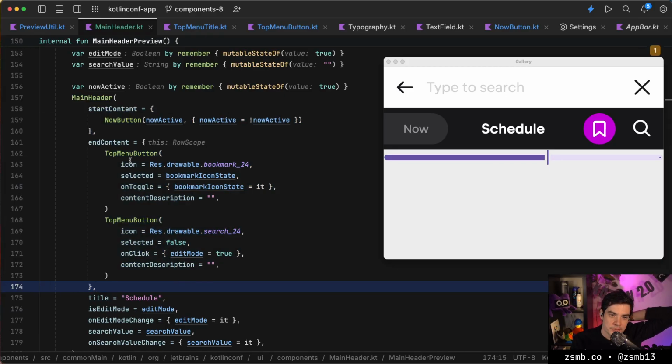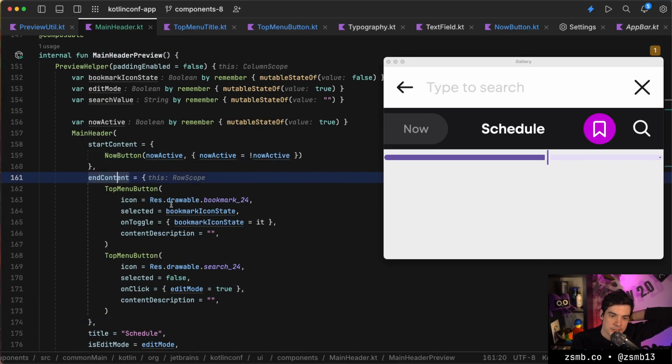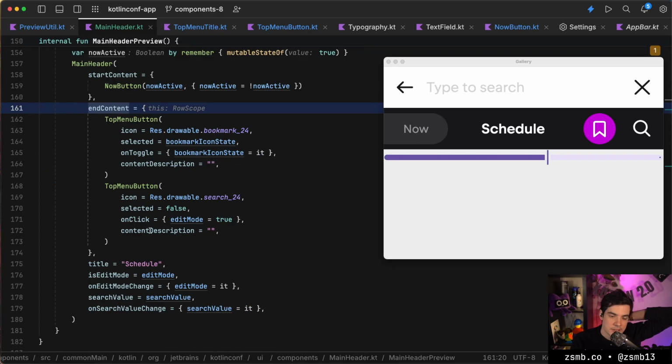What if we also changed the start and end content dynamically just in here? That would get complicated, wouldn't it?